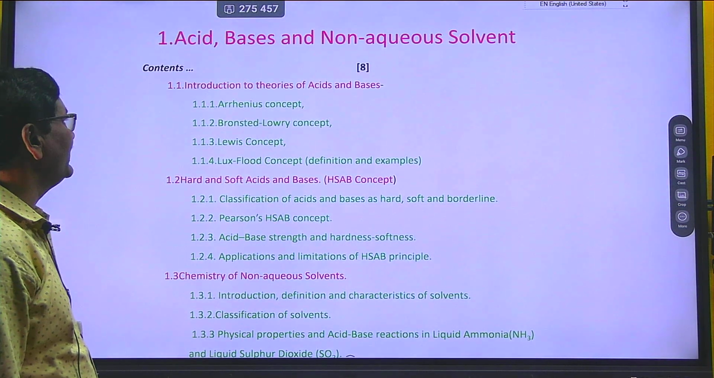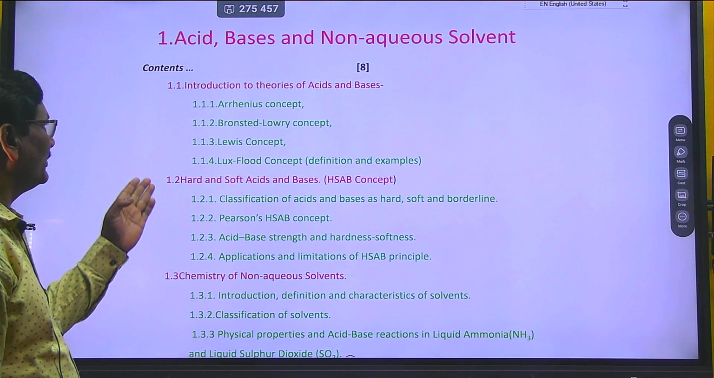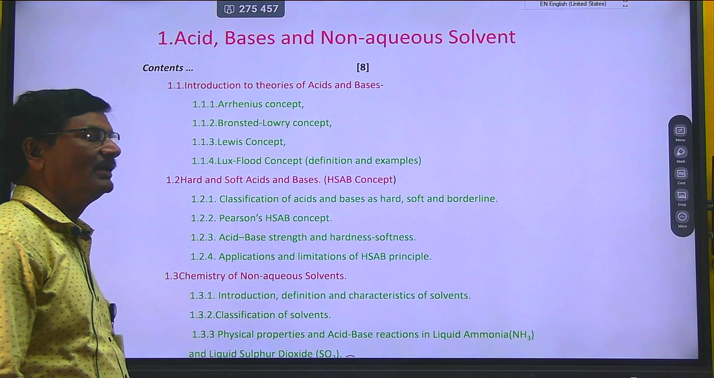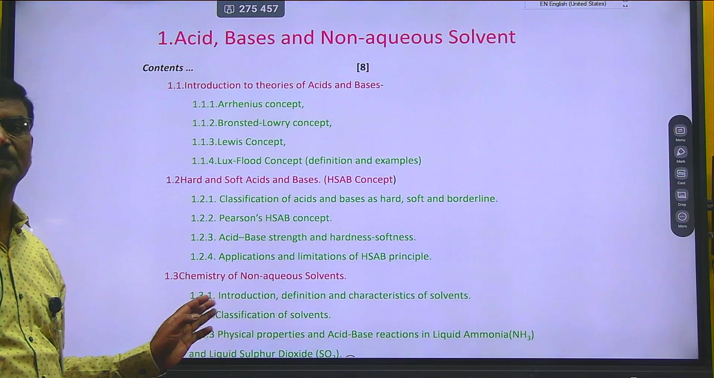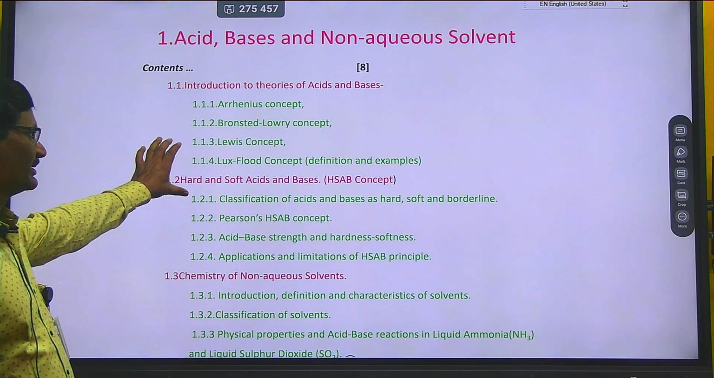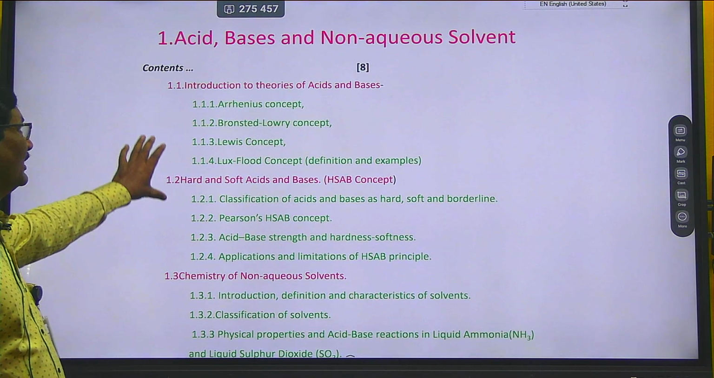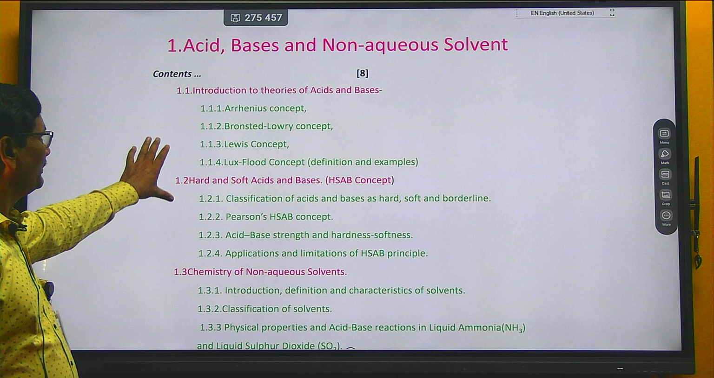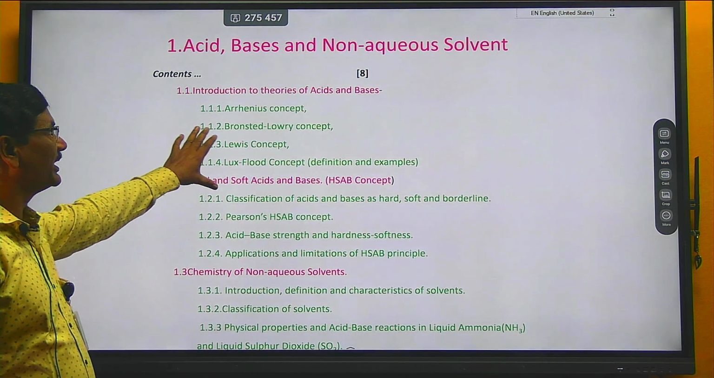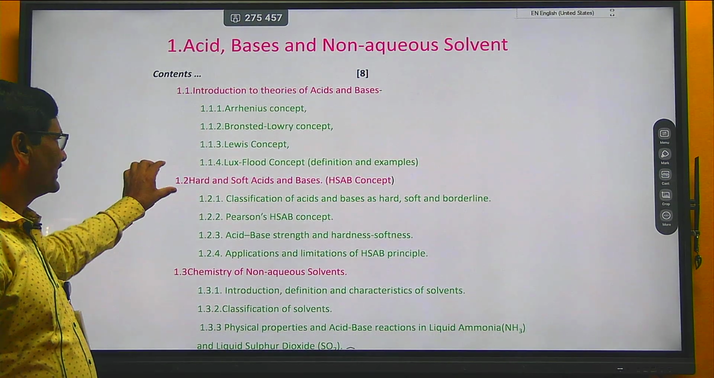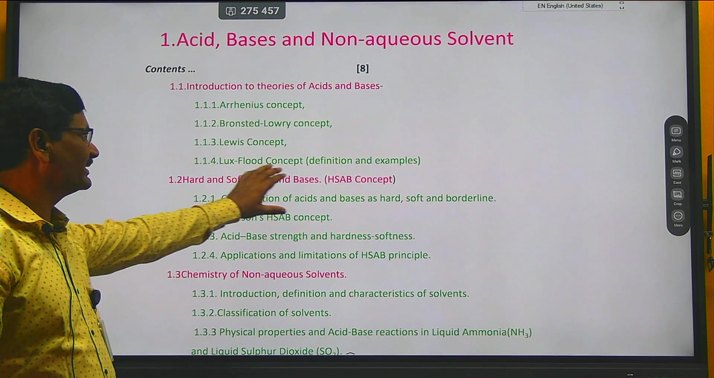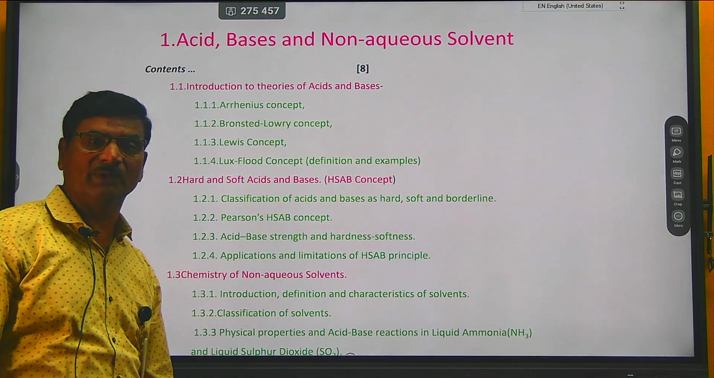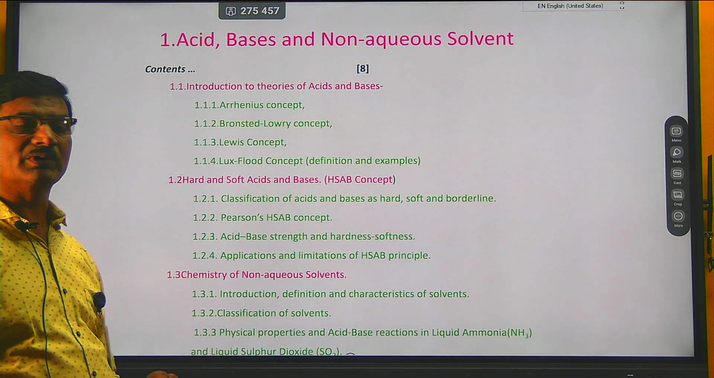First theory is the Arrhenius concept. Second one is the Bronsted-Lowry concept. Third one is the Lewis concept. Fourth one is the Lux-Flood concept. In this chapter, a total of 3 parts are considered. First part is the introduction to different theories of acid and bases. Second part is the hard and soft acids and bases. And third part is the chemistry of non-aqueous solvent. One by one we are going to consider.